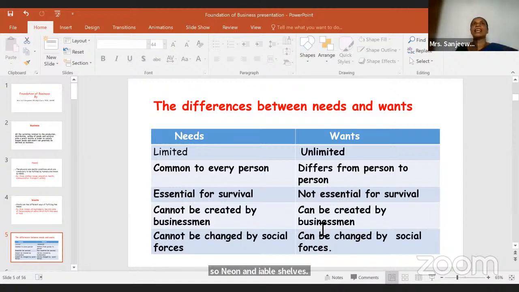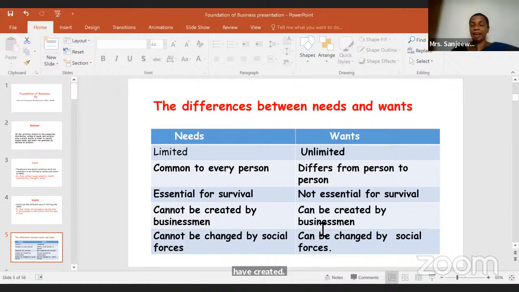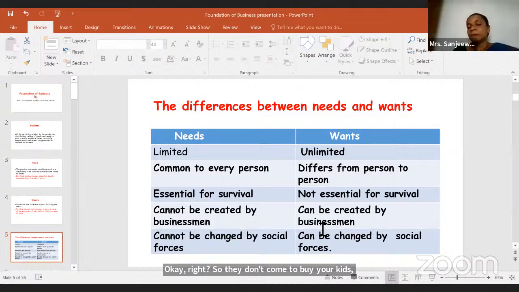The fathers come to buy diapers, but by looking at the beer cans, they buy that also. They don't come to buy beer cans, they come to buy diapers, but the marketer or the businessman has created that one. So that is known as needs cannot be created by businessmen, and wants can be created by businessmen.